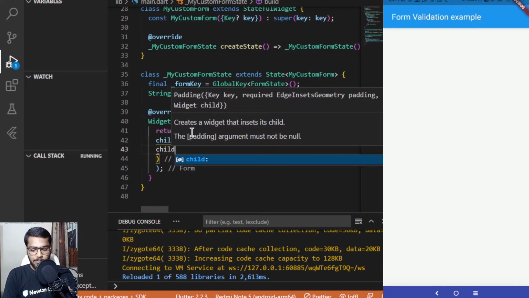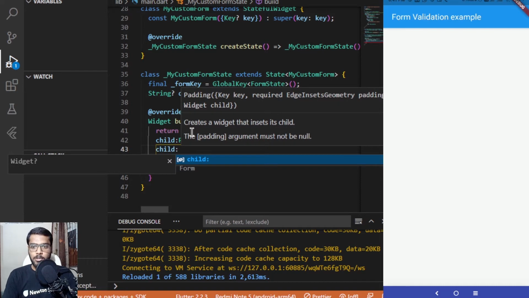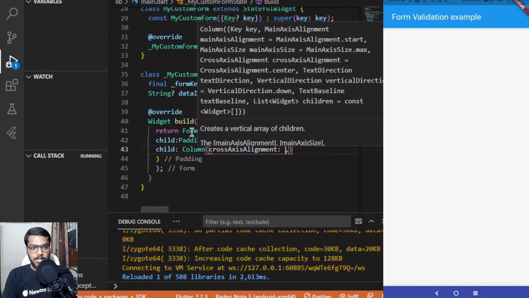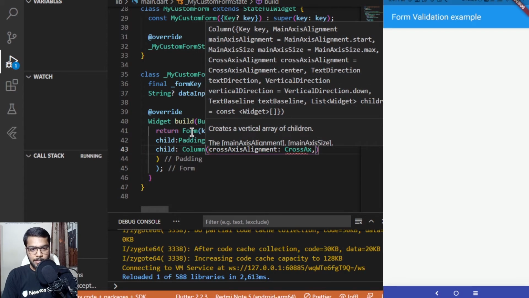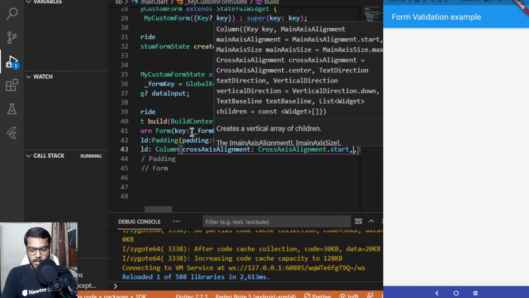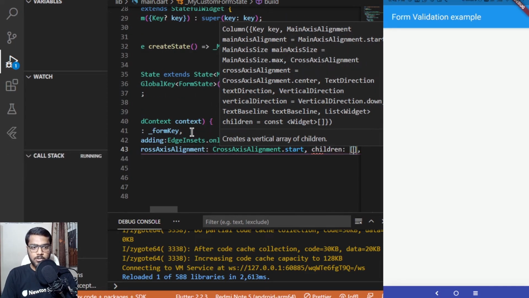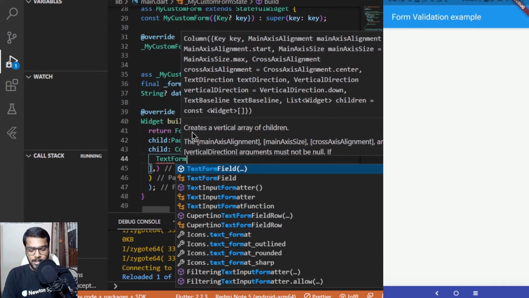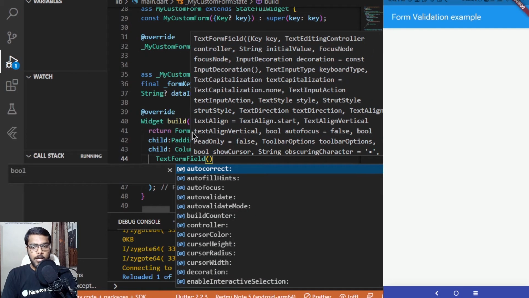Now inside this padding we have to add a child, and for the child I'll be adding a column which will have a cross axis alignment set to CrossAxisAlignment.start, and next adding some children inside this column. So we'll be having two children inside this. The first one would be a text form field, and this text form field takes various different things.